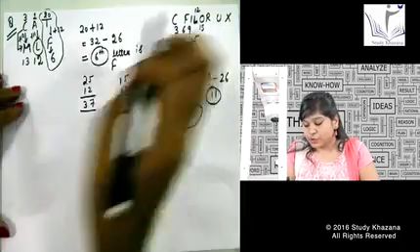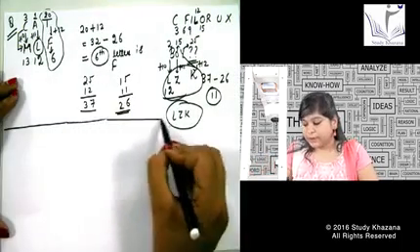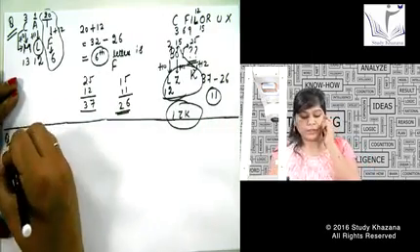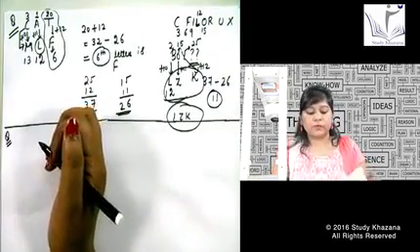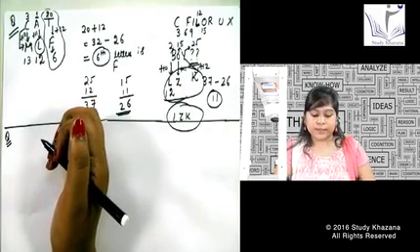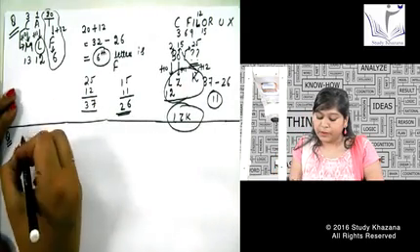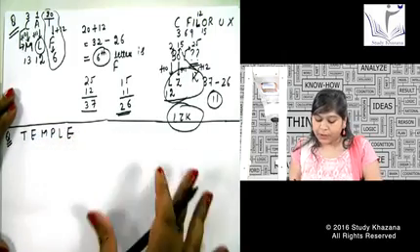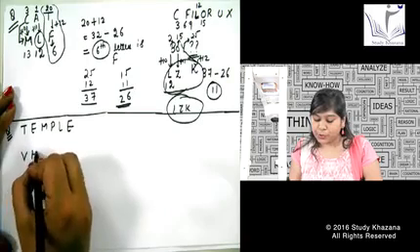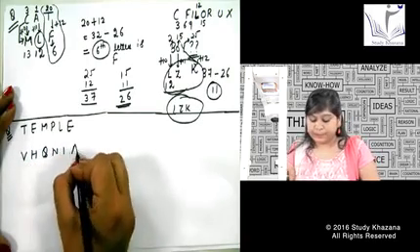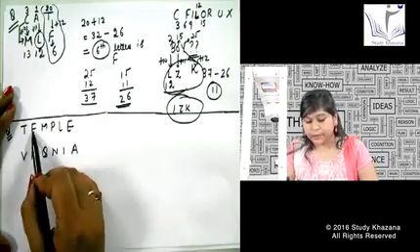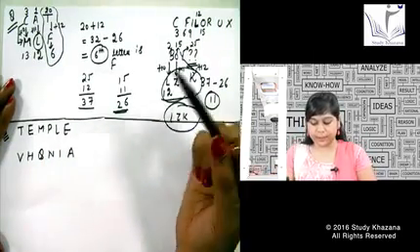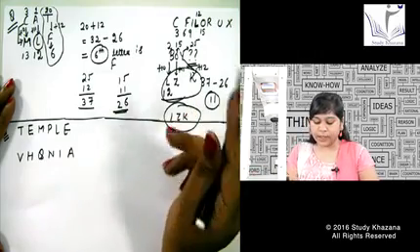So this was a question that was a little bit of mathematical calculation based. Okay, let us start with another question. Say if I want to have another word, say the word is temple. I again do not give any kind of name to this coding. I say the word is VHQNIA. Okay. Try to guess the pattern between temple and VHQNIA. It is a little bit skeptical one. Let us try to guess it.